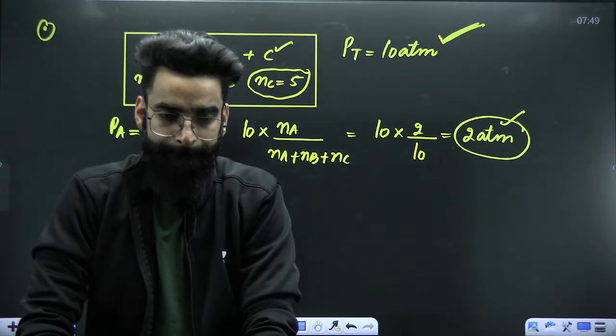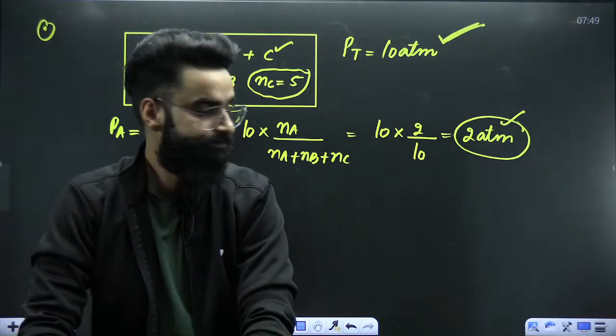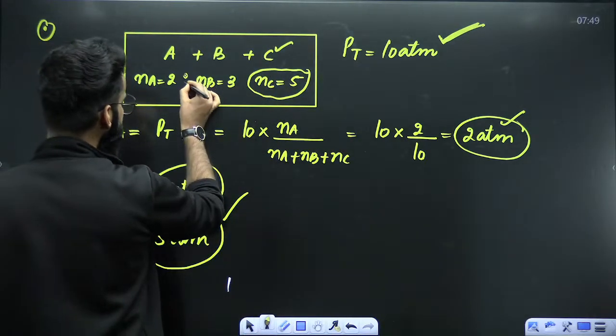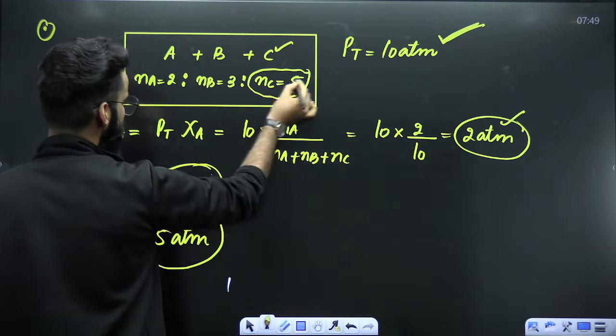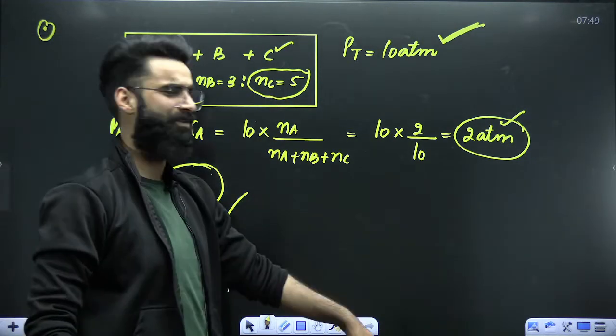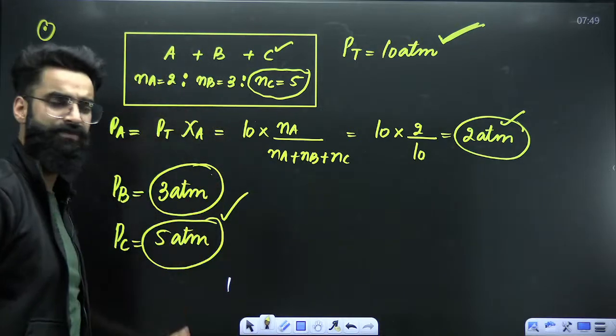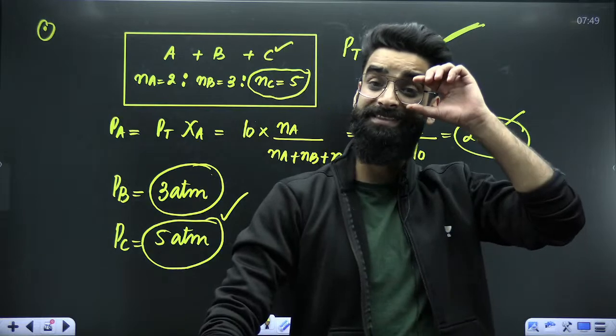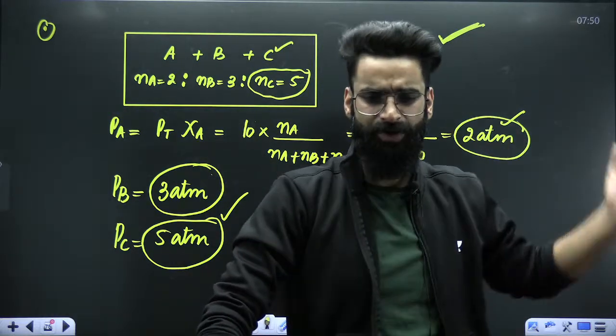Yeah? Perfect. Number 1. Number 2, what was the ratio of the moles of the gases in the container? The ratio of moles was 2:3:5. What is the ratio of the partial pressure of the same gases? 2:3:5. Can I say whatever will be the ratio of the moles of gases in the container, the same will be the ratio of their partial pressures?